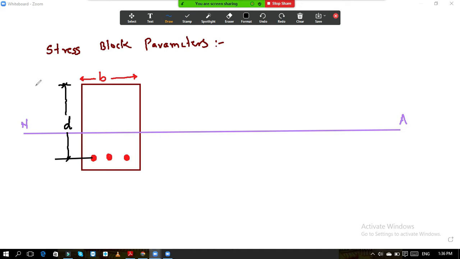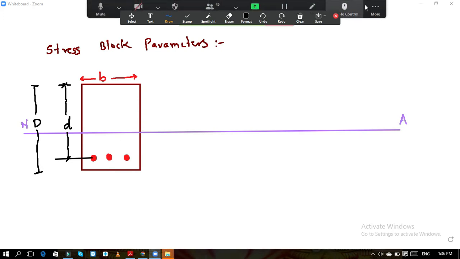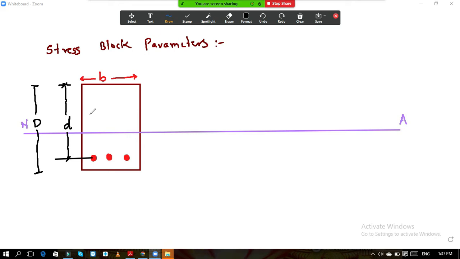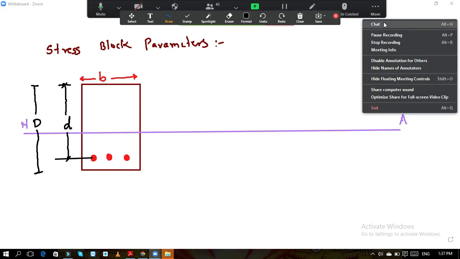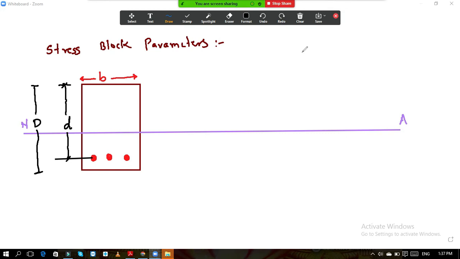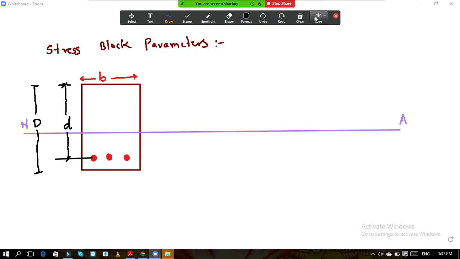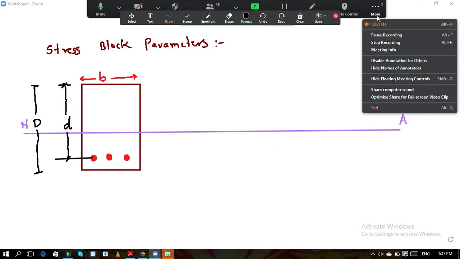Okay, and this total depth is the overall depth D. If you don't know, please let me know in the chat box so that I will explain this to you. Okay, the session should always be an interactive session. Often I have observed you are not replying. Okay, so I will tell you what is effective depth and what is overall depth.